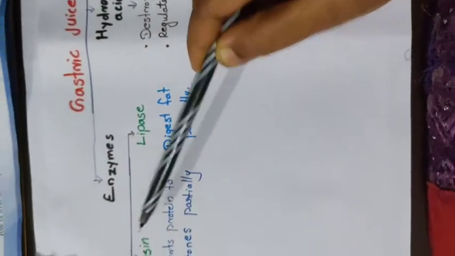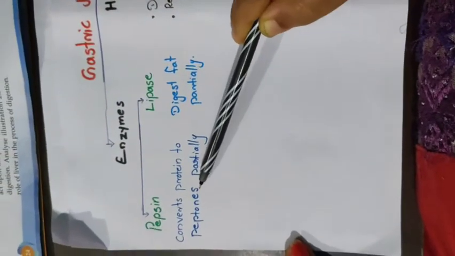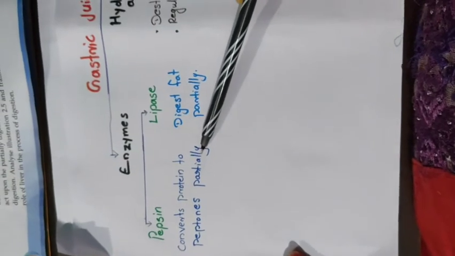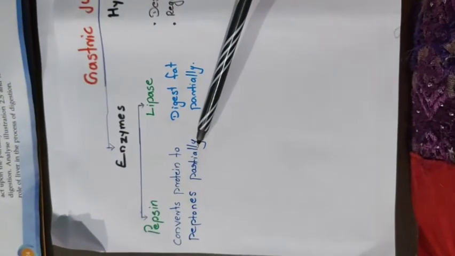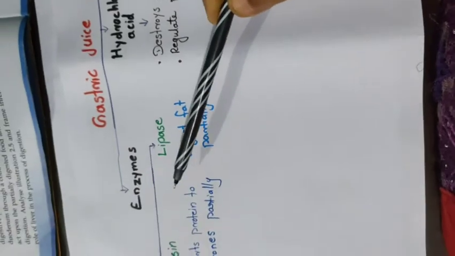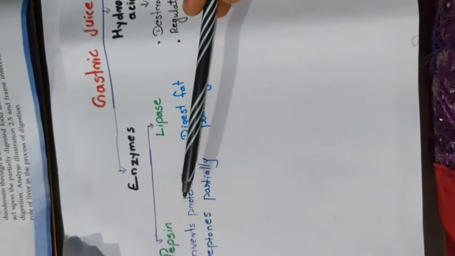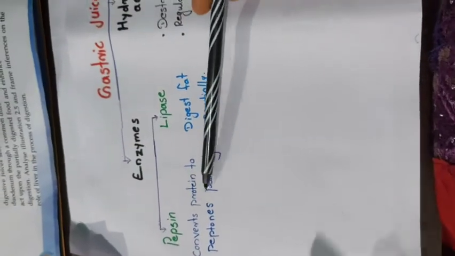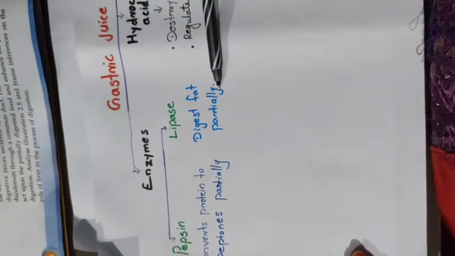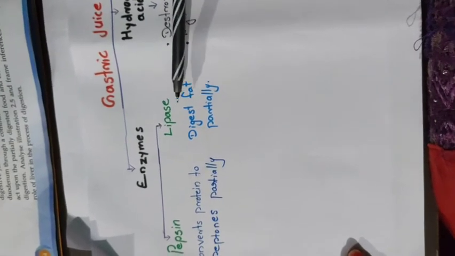Then what are the functions of these enzymes? Pepsin converts protein into peptones partially. Complete digestion does not take place here, only partial digestion. What is the function of pepsin? Pepsin converts protein to peptones. Then lipase helps in fat digestion. It digests fat partially.